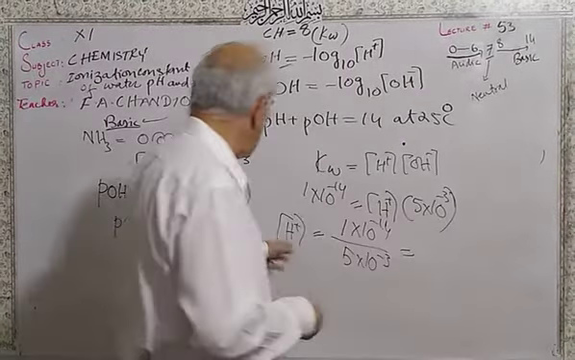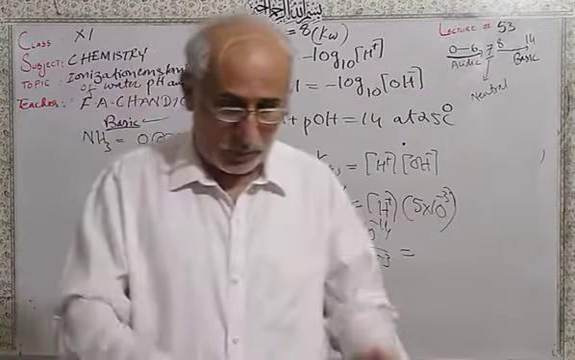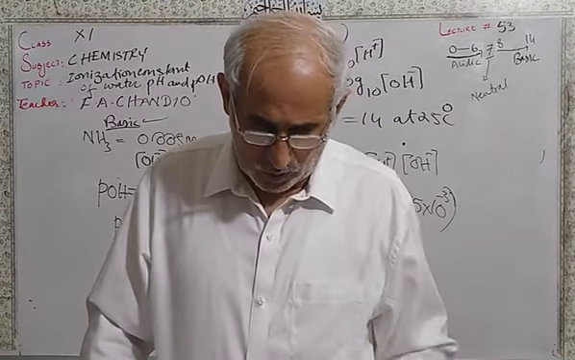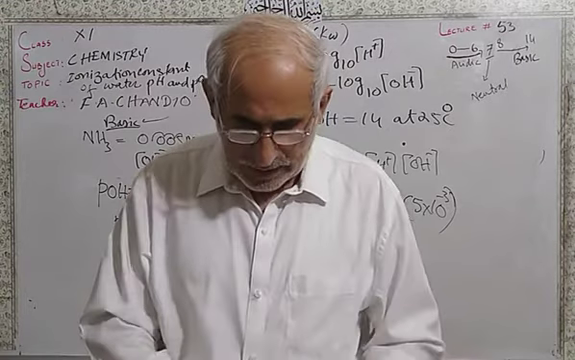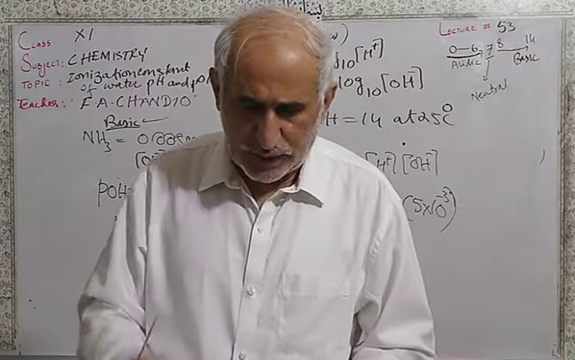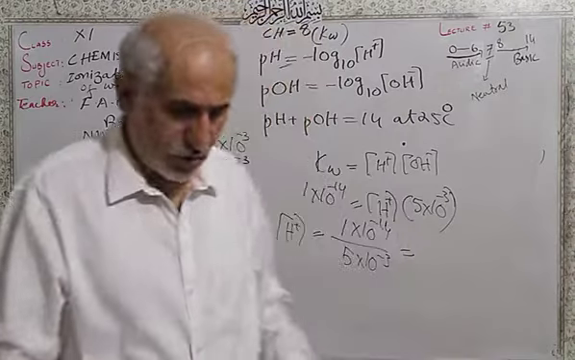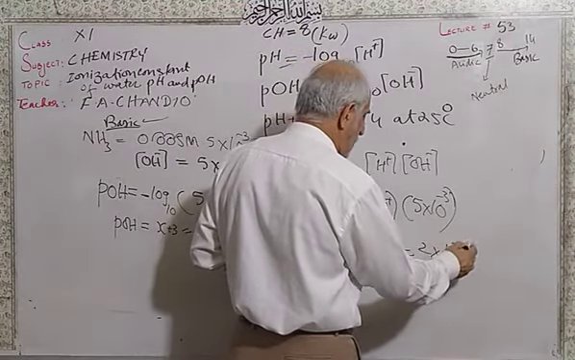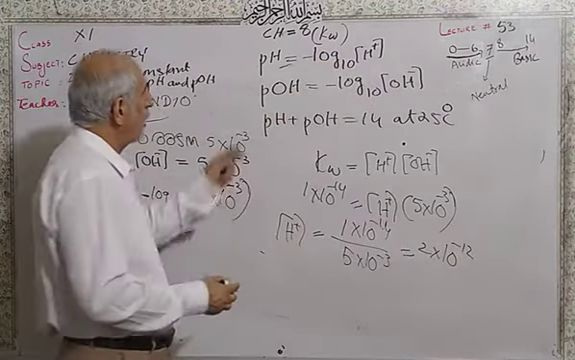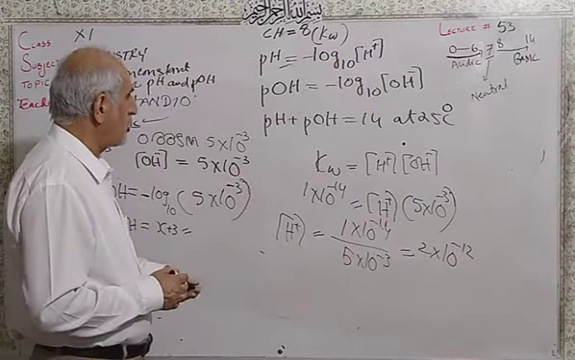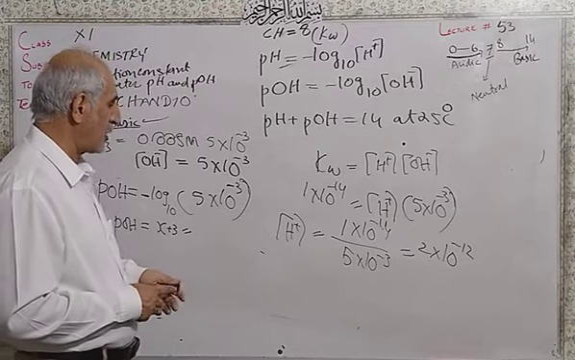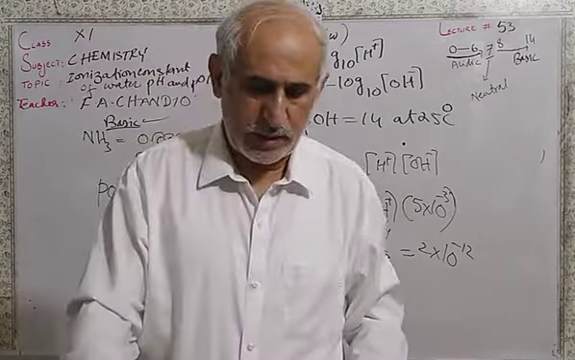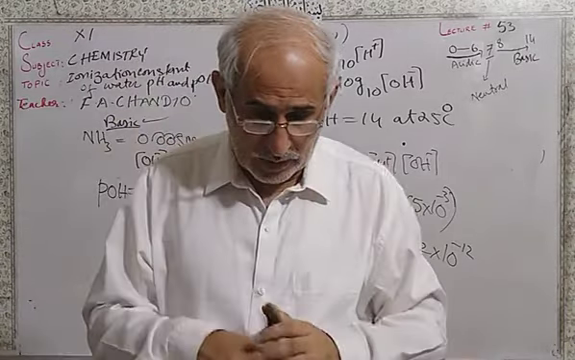So that's why you can use this formula which is given in your book. Then you have to use pH plus pOH is equal to 14. After calculating this, the hydrogen concentration is 2 into 10 raised to the power minus 12. Then use the formula pH is equal to minus log of hydrogen ion concentration. Then you have to calculate how much pH that is. So the calculation is given here.